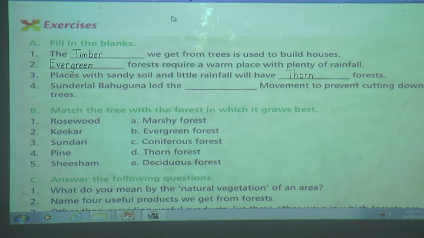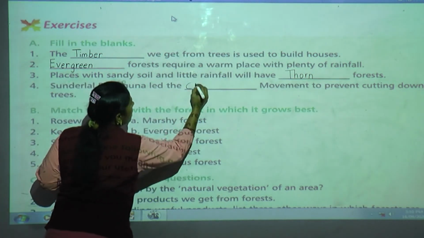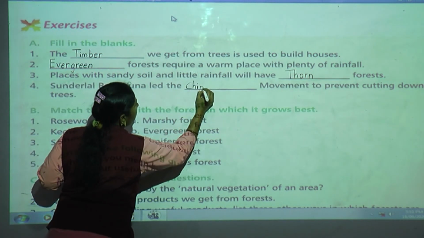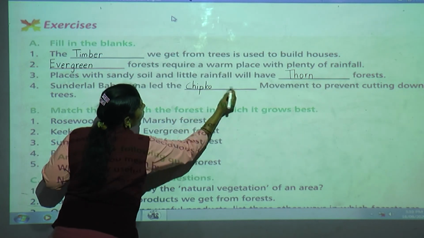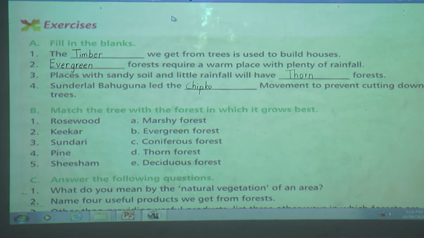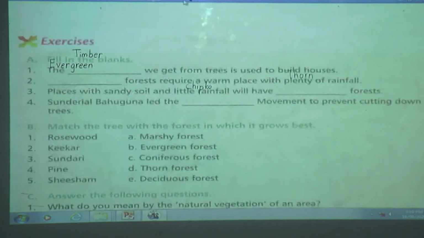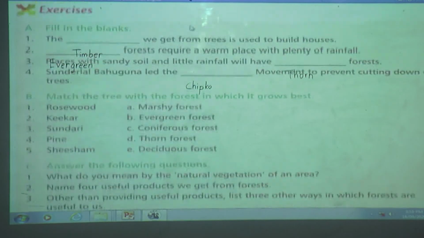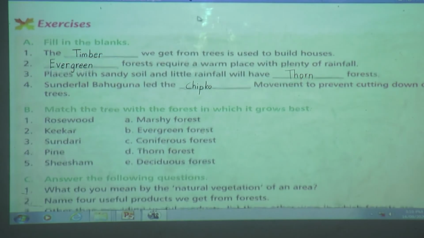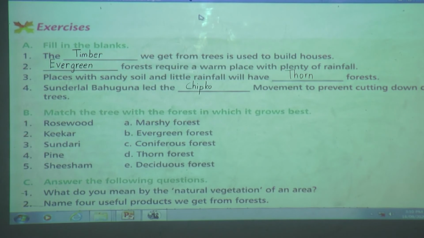Now fourth one, Sundarlal Bahuguna led the dash movement to prevent cutting down of trees. So which movement? Chipko movement. Very good. C-H-I-P-K-O. Chipko movement. So we have completed our fill in the blanks. So let us go for the next one: match the tree with the forest in which it grows.